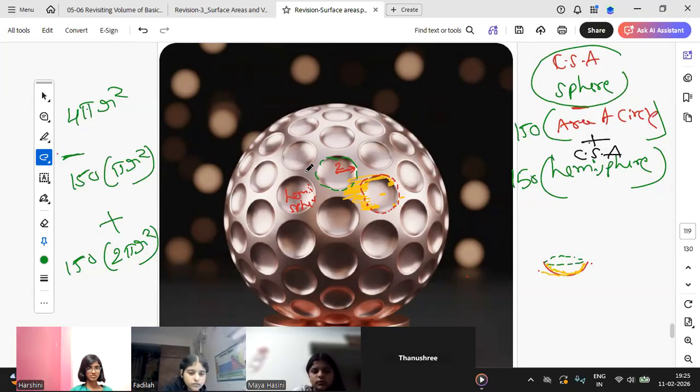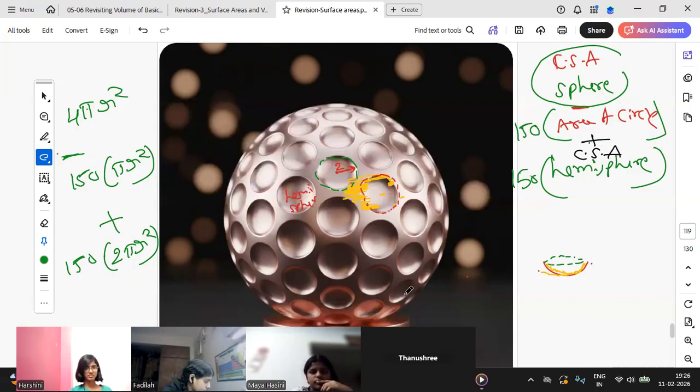Dimple. So you see, if there is a dimple, you can just take the example of a dimple only. When you're laughing, student, there will be a hole inside it. There will be a hole inside it, but there is no skin above that particular dimple. So you have removed that particular small skin, student. Only the inside part you are just counting. Yeah, go ahead. The surface area is ideally reduced, right? So it should be minus CSA of hemisphere.